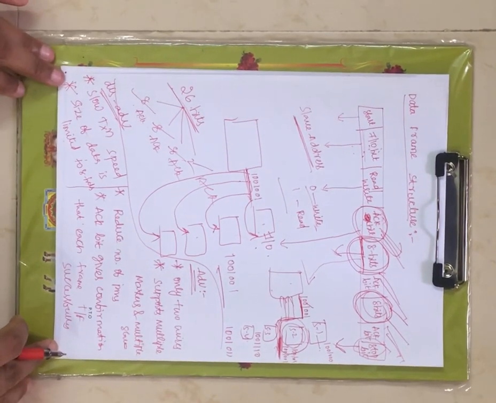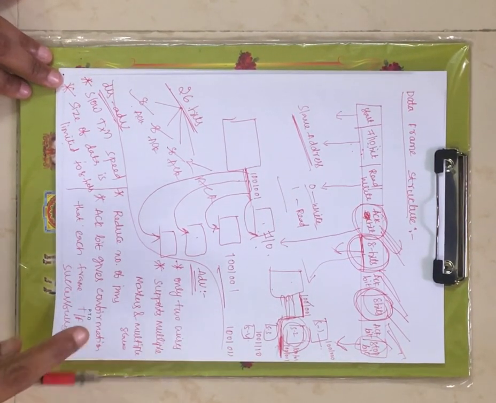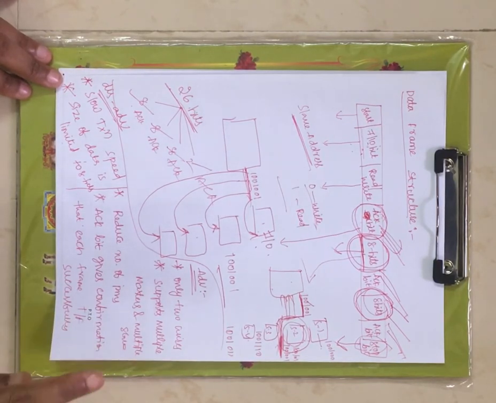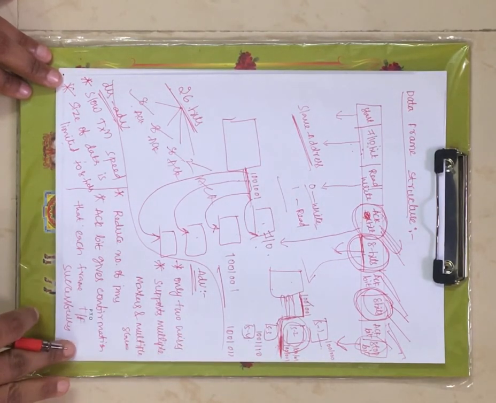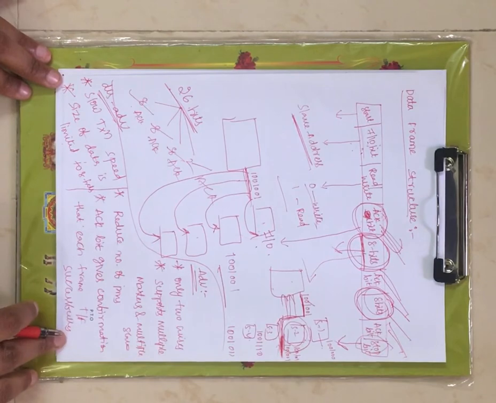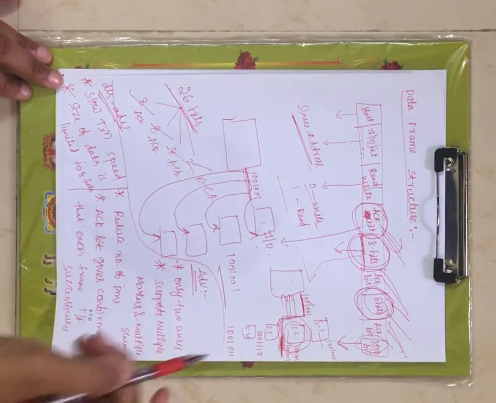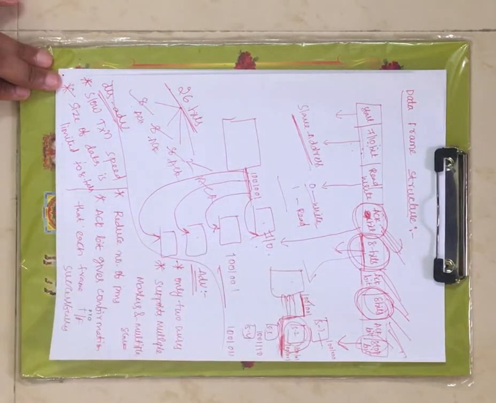Now let me explain again. Coming to advantages, it has only two lines, nothing but SDA, serial data, and serial clock, right? Next advantage, it supports multiple masters and multiple slaves. This I2C protocol will support multiple masters and multiple slaves. As it has only 2 wires, one is SDA and one is SCL, hence the number of pins is reduced. Now after every 8 bits you have one acknowledgement bit.